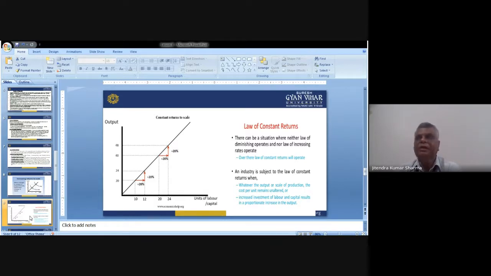Whatever 100 units of inputs we use, the same 100 units of output we will find. So this is the law of constant returns. It means here the input and output both are constant, and in the same amount as we increase the input, we'll find the output.